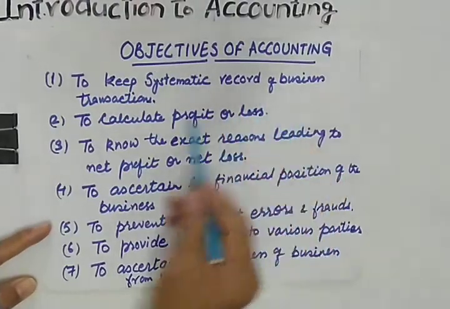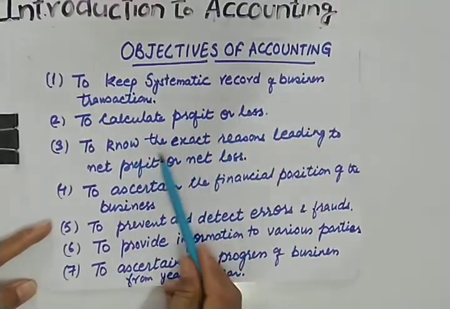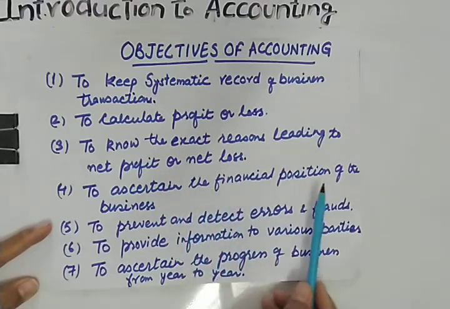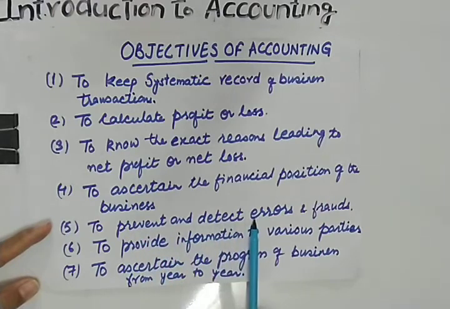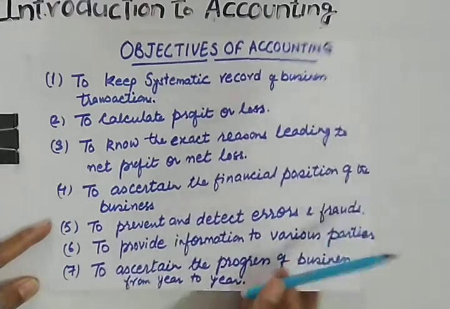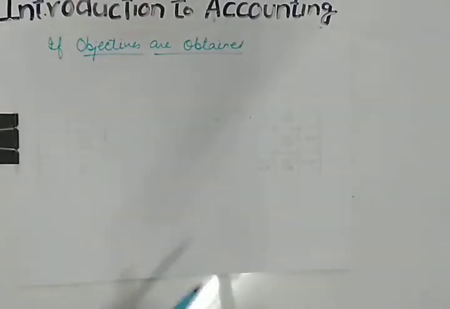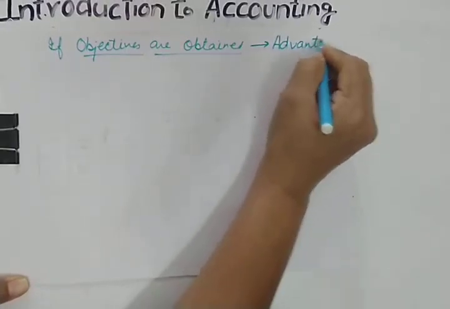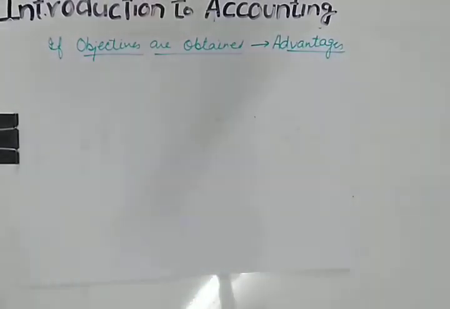To give systematic recording of business transactions, to calculate profit or loss, to know the exact reason which leads to profit or loss, to ascertain the financial position of the business, to prevent and detect errors and frauds, to provide information to the various parties, to ascertain the progress of the business from year to year. So if you are able to achieve your objectives, they become advantages. If objectives are obtained, they become advantages. Let us see all the advantages one by one.